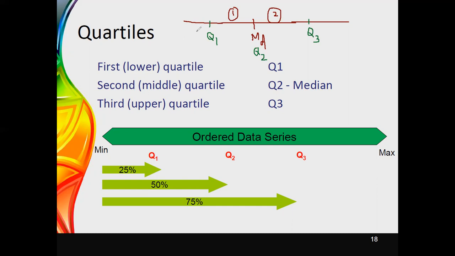Therefore we have identified 1, 2, 3 and 4 equal parts. Using quartiles, we can divide the data set into 4 equal parts.